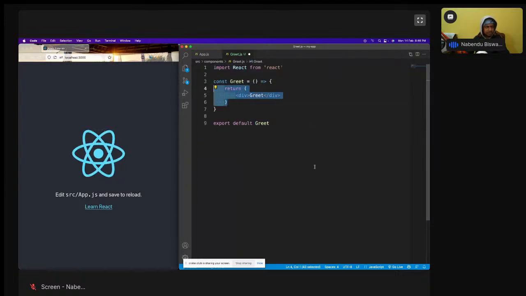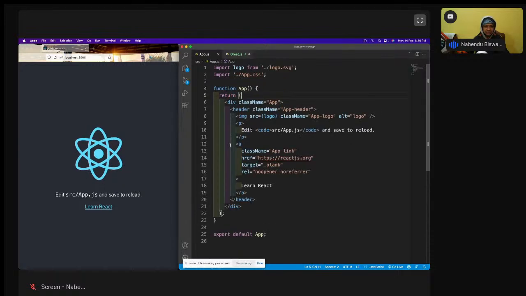Okay, but the thing is that this is known as default export. And what is app.js? App.js is the thing which we are seeing here. I told so much before this. It's a sort of combination of JavaScript plus HTML. So that's why you need to be very good in JavaScript to even understand React. These are all complicated things.